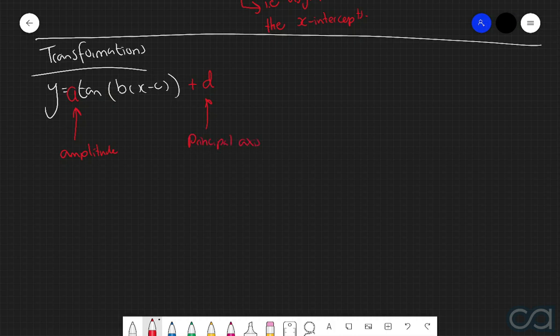And as we've just discussed there, these are the two qualities that we can't actually define when it comes to a tangent function. So it means that the transformations of a and d are not applicable when it comes to the general tan function, so we're only going to consider b and c. Now, the nice thing about these two transformations is that they have the exact same effect as when we're dealing with the sine and cosine functions. Specifically speaking, b is going to induce a horizontal dilation by factor of 1 over b.